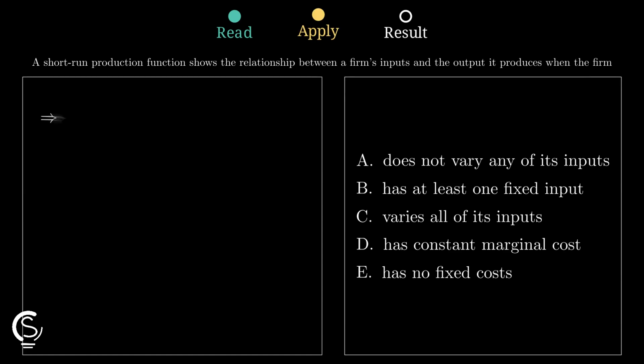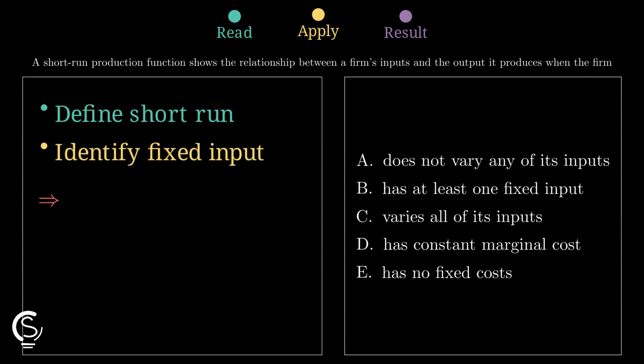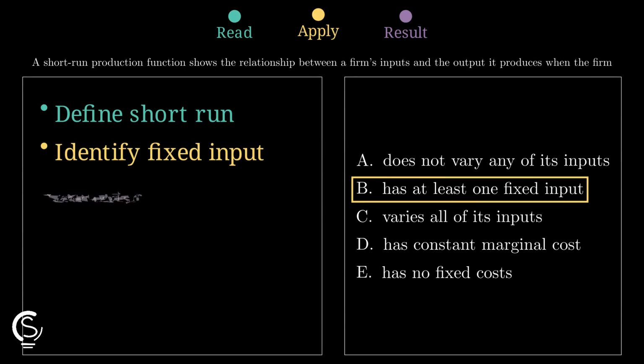Now compare the choices. If all inputs vary, that describes the long run, not the short run. And if no inputs vary, production cannot capture the usual short run setup. That leaves the statement saying the firm has at least one fixed input, which matches the definition exactly, so option B is the correct choice.